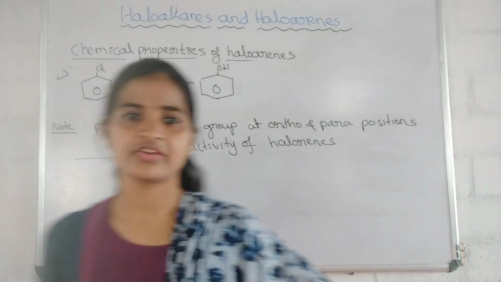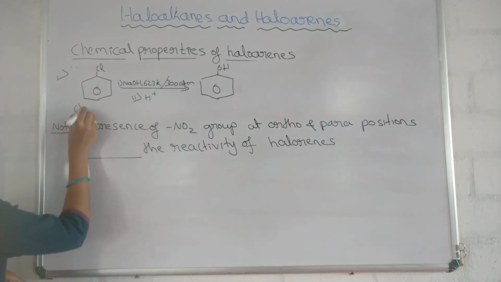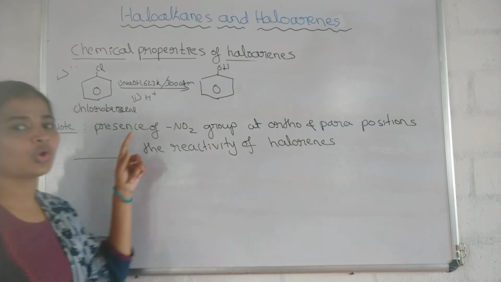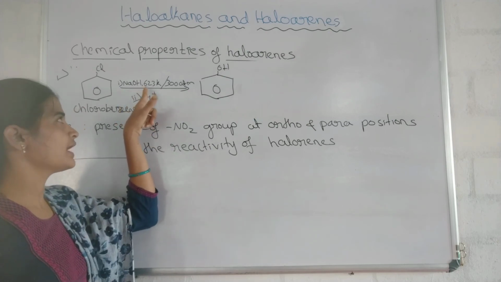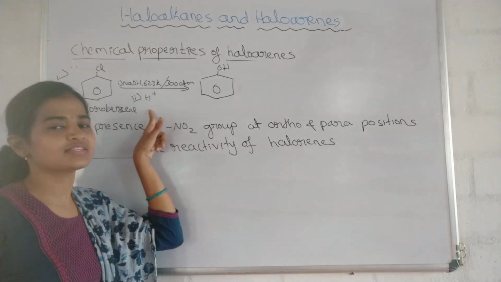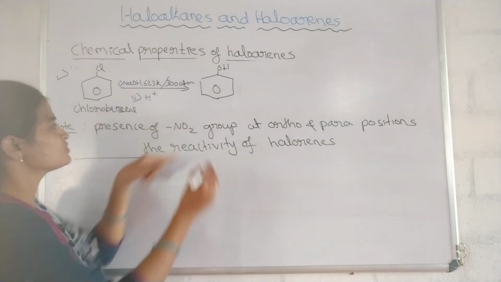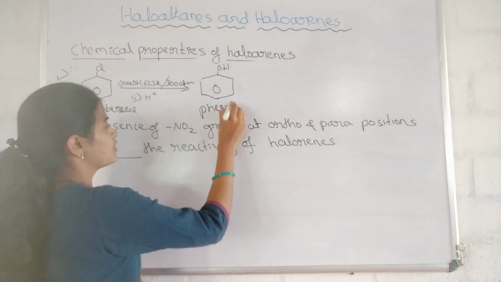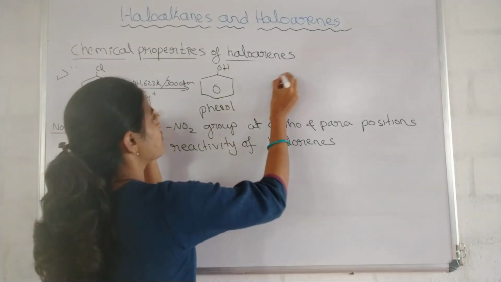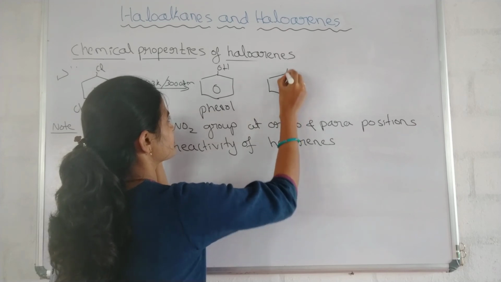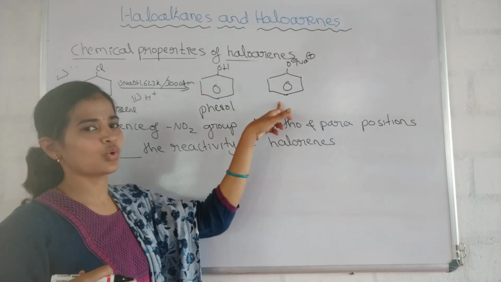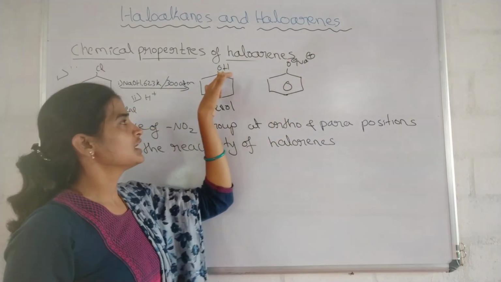Some examples are given in NCERT. When chlorobenzene is heated with sodium hydroxide at 673 Kelvin temperature, maintaining 300 atmospheric pressure, and then acidified, it forms phenol. In the middle of the reaction, it forms sodium phenate, O minus Na plus, which on acidification gives phenol.